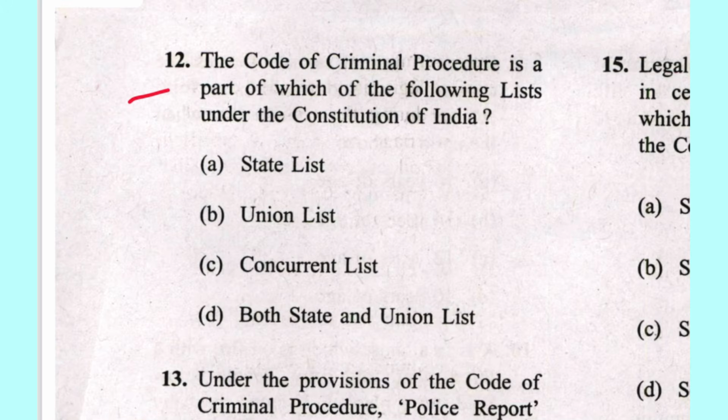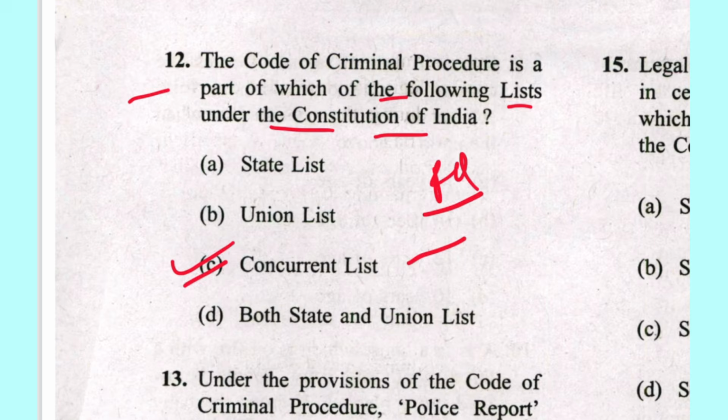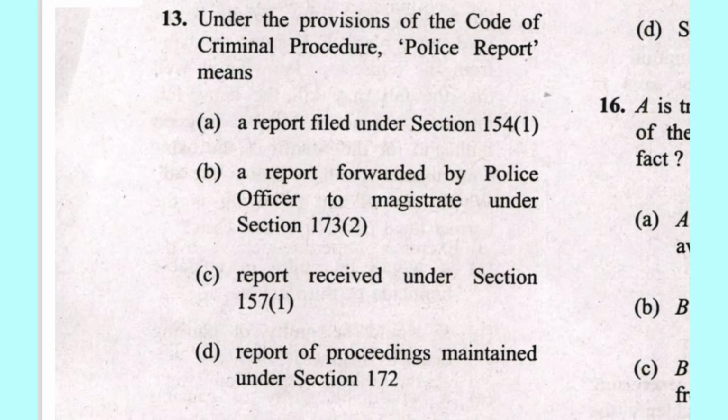Next is 12. The Code of CrPC is a part of which of the following lists under the Constitution of India? It is in the concurrent list. C is the answer. It's a repeated question and a very common question.